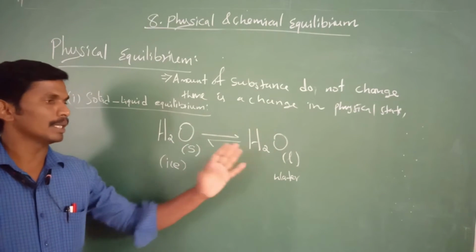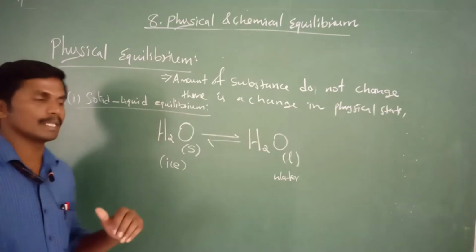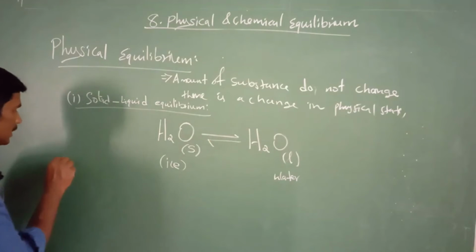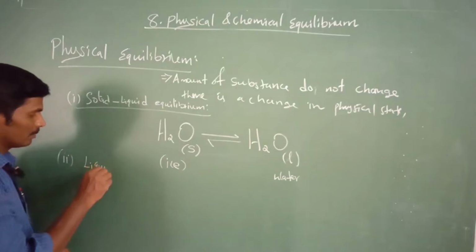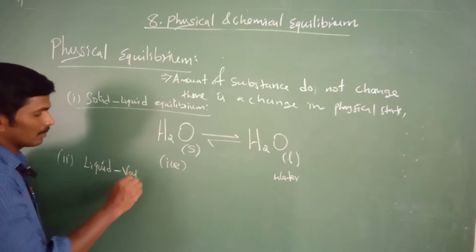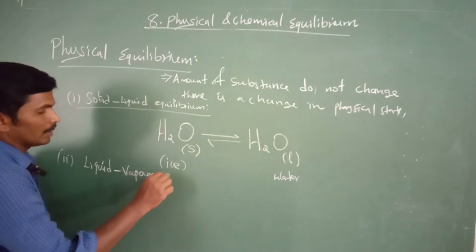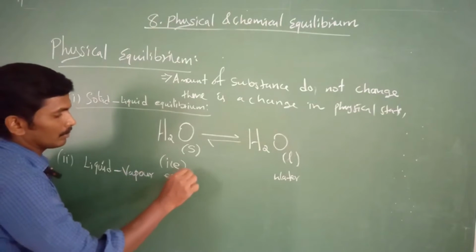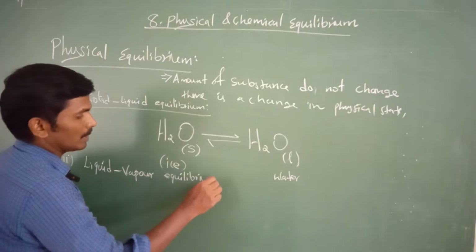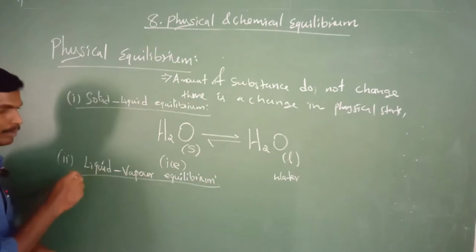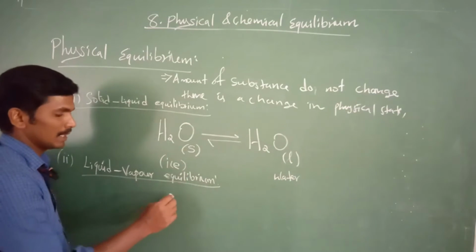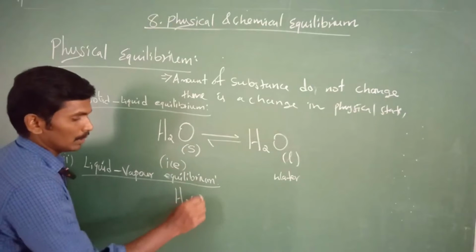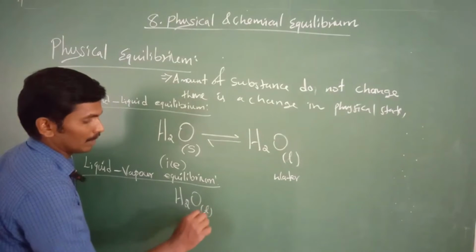Sometimes the changes may take place in other phases. For example, we may consider another category, liquid vapor equilibrium. In this, the liquid becomes gas, that is vapor. Consider the same H2O. H2O in the liquid state is water.